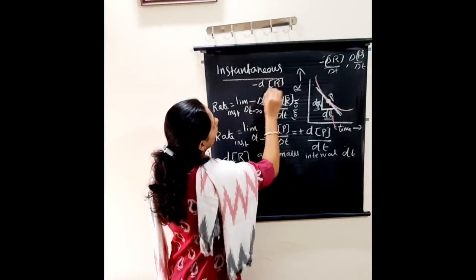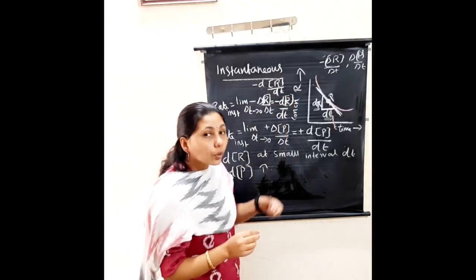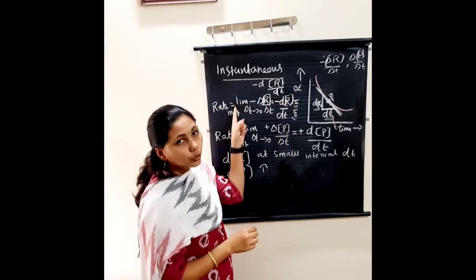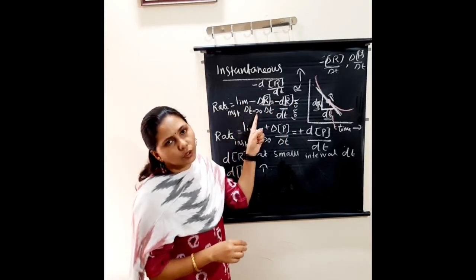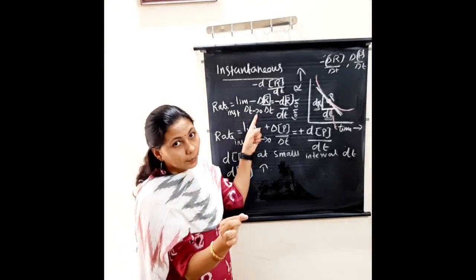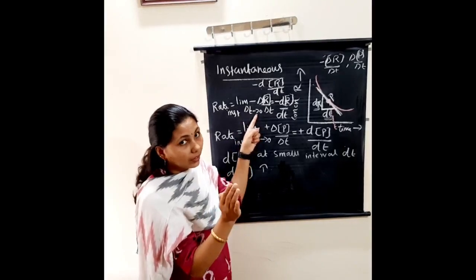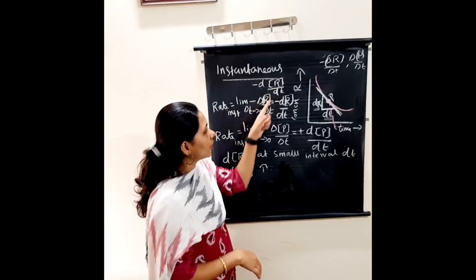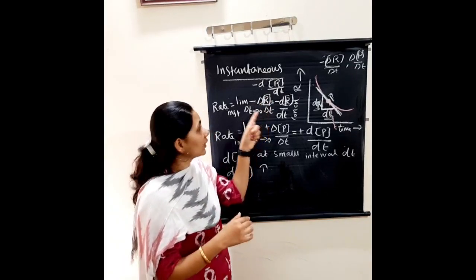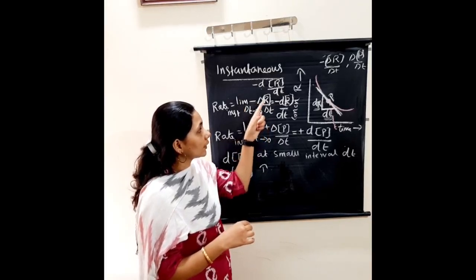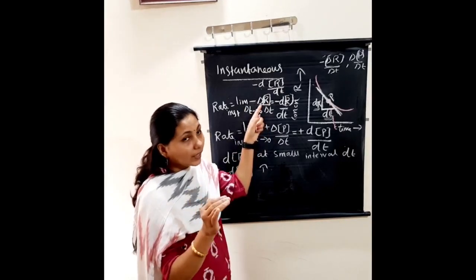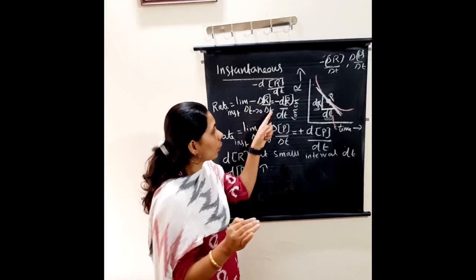Mathematically we can write the instantaneous rate equal to limit delta t tends to 0 of minus delta R divided by delta t. Why limit delta t tends to 0? Because within that instant there is no time interval. This delta R divided by delta t is, we know, the average rate. So the average rate with limit delta t tends to 0 gives the instantaneous rate.